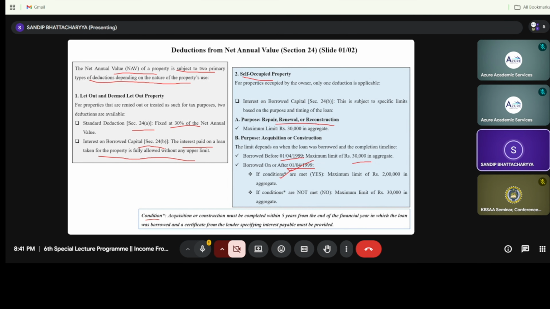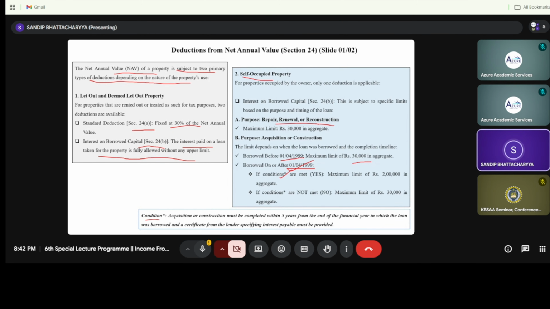Now what does it mean? In very simple terms, if you have taken a loan after 1499, your construction must be completed within 5 years from the date of taking the loan, because up to 5 years you will get the benefit.